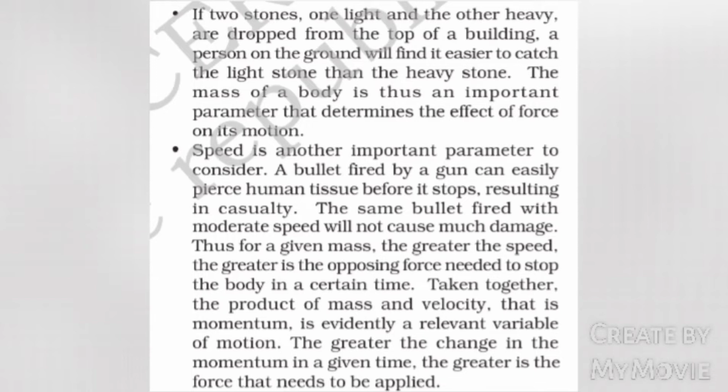A bullet fired by a gun can easily pierce human tissue before it stops, resulting in a casualty. The same bullet fired with moderate speed will not cause much damage. Thus, for a given mass, the greater the speed, the greater is the opposing force needed to stop the body in a certain time. Taken together, the product of mass and velocity, that is momentum, is evidently a relevant variable of motion. The greater the change in the momentum in a given time, the greater is the force that needs to be applied.